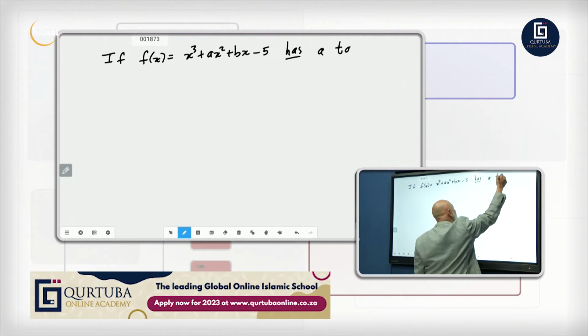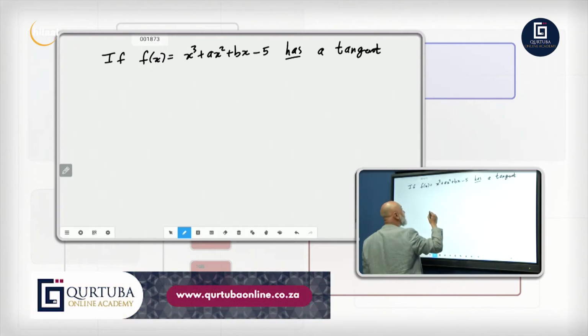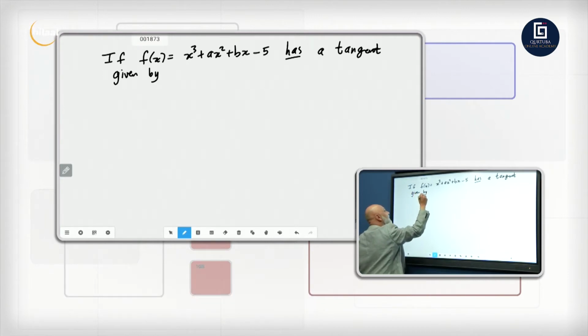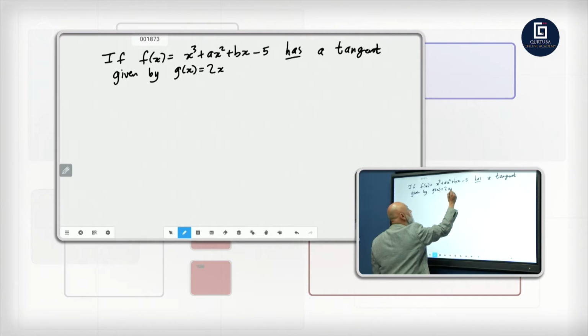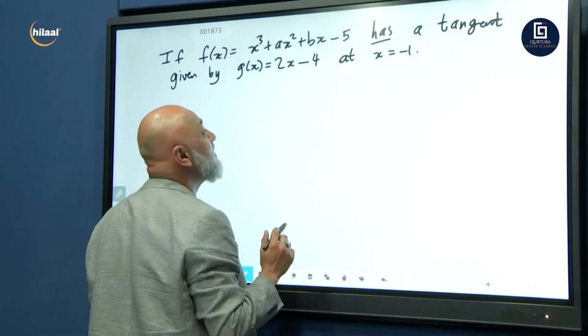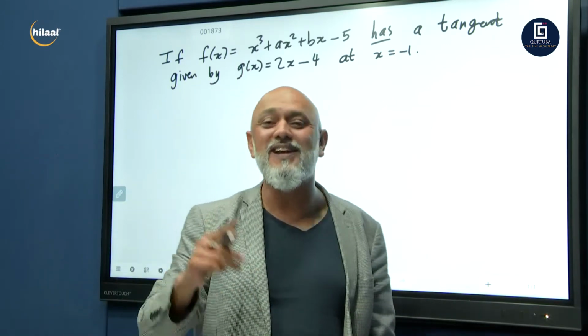Now we're telling you it has a tangent given by g of x is equal to 2x minus 4 at the point x equals minus 1. Find a and b for 6 marks. I know you're smiling. Grade 12s, I know you're smiling.